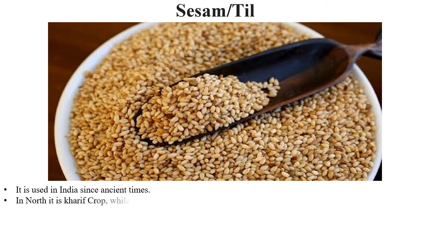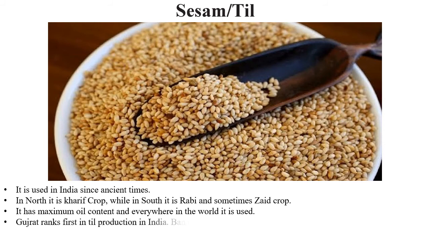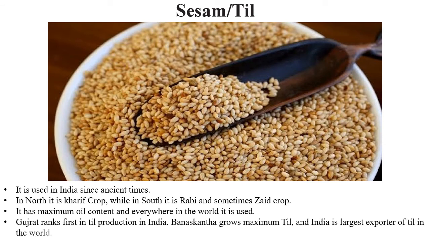And if we talk about the seasons, in north it is considered a kharif crop, while in south India it is rabi and sometimes a zaid crop. It has maximum oil content, that means the percentage of oil contained in its seeds is the maximum, and it is used everywhere in the world. Gujarat ranks first in til production in India. And in Gujarat, Banaskantha does maximum til, and India is the largest exporter of til in the world.